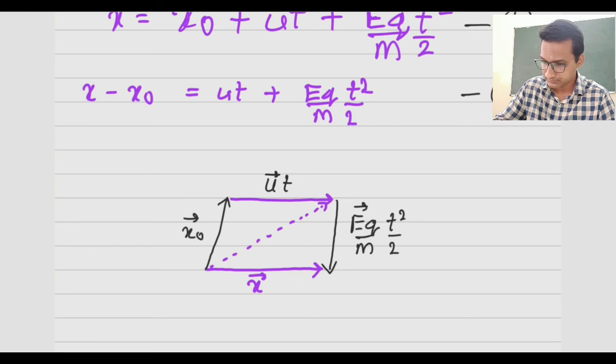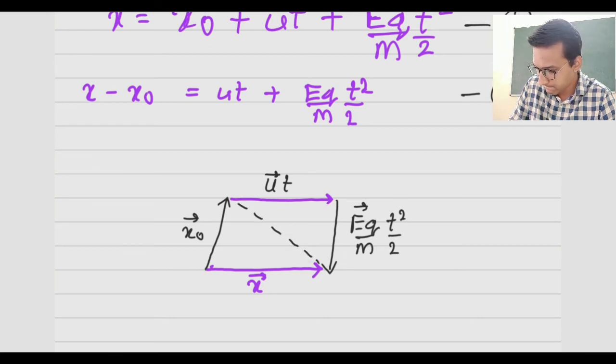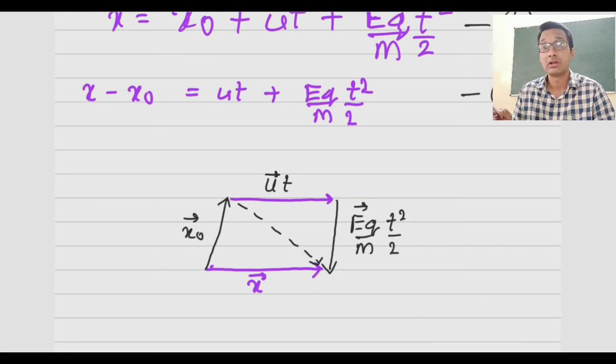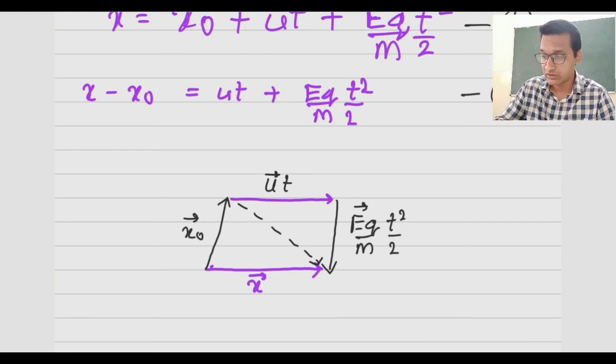Or you can add the second and third vector to get a resultant, and if you add the first one to it, again you will get the last position vector. So any way you do it, you get the final position vector.